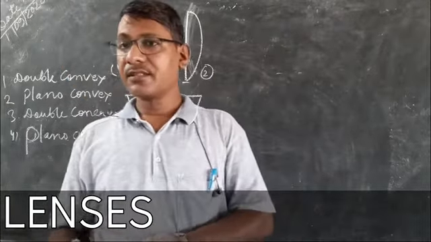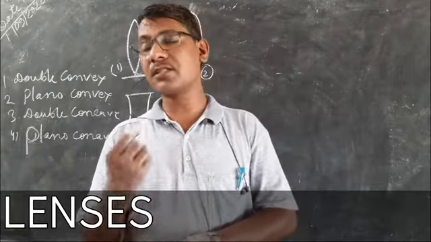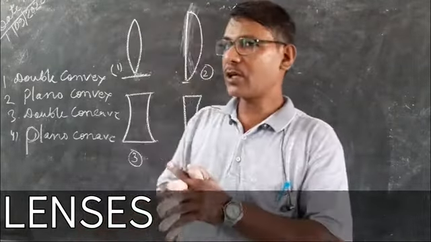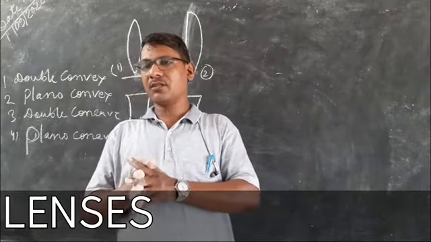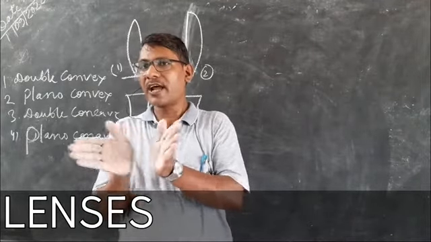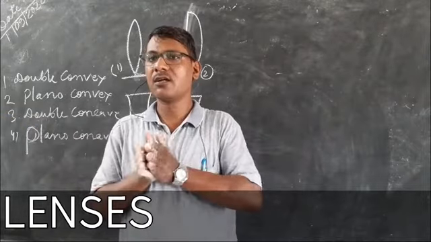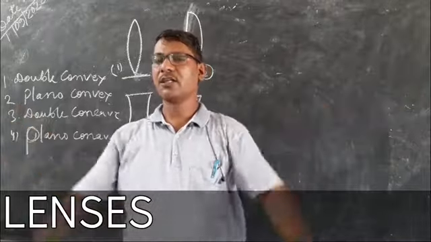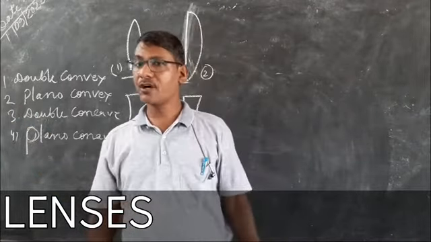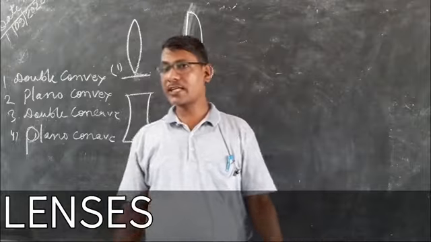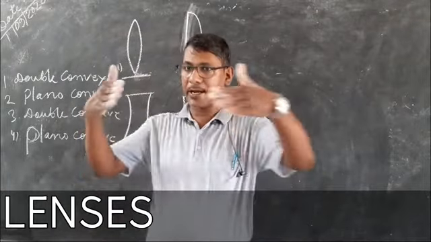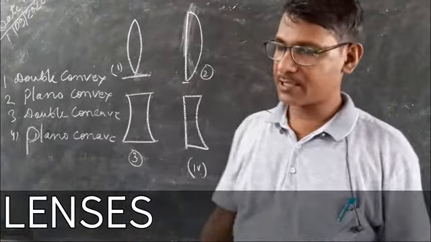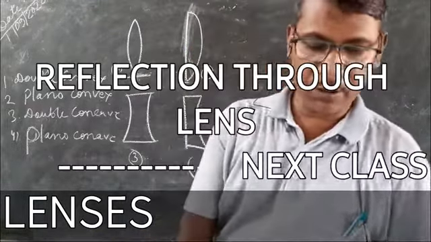The other name of concave lens is diverging lens. Why diverging? Because after the refraction, the light diverts like this. This is called divergence. So the light will divert into different paths in case of concave lens, but in convex lens it was converging at a point, so it is also called a converging lens. So this is all about the introduction to the lenses.